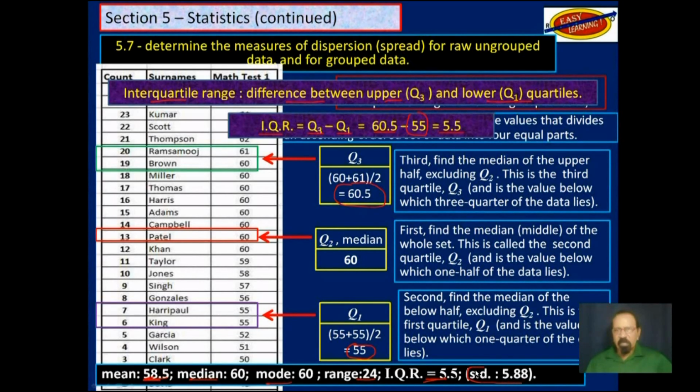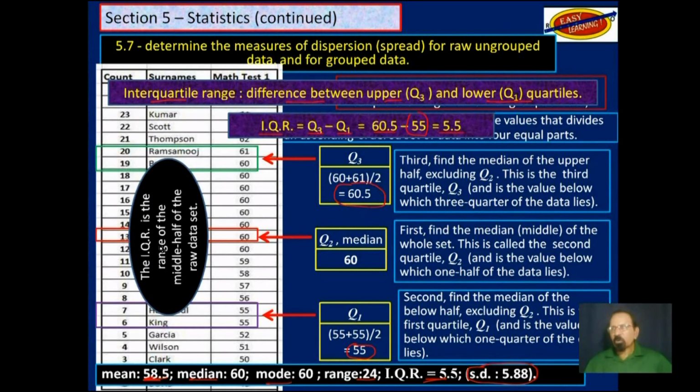The standard deviation, as I said, we will leave for video 11. You can think of the interquartile range as the range of the middle half of the raw data. So we're going from 1/4 here, right up to 3/4 there. This part, here to there, is the middle half of the values.